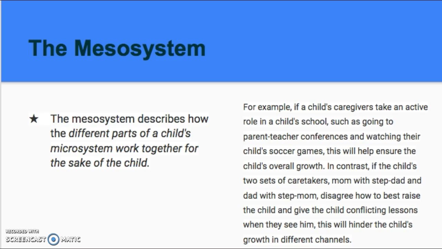In contrast, if the child's two sets of caretakers, mom with stepdad and dad with stepmom, disagree on how to best raise the child and give the child conflicting lessons when they see him, this will hinder the child's growth in different channels.